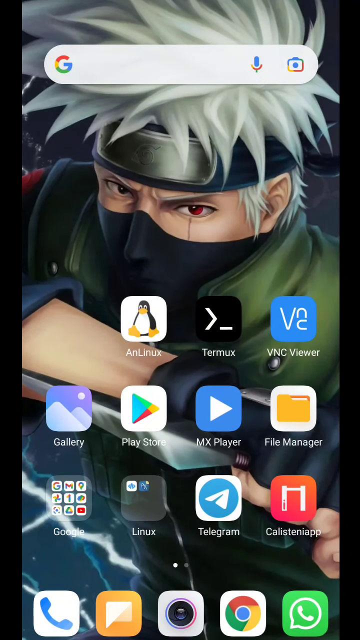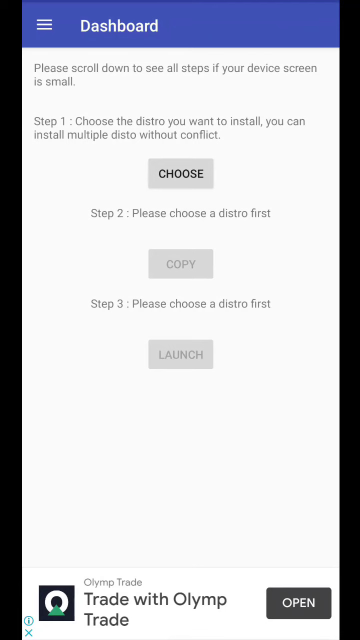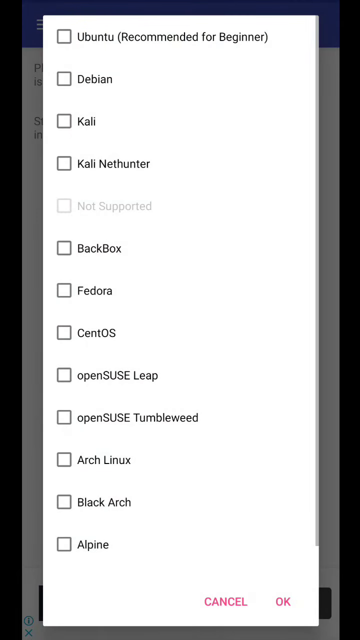Now we will open our first app, that is Linux. Then we will go to the dashboard, and then we will select a distro. There are multiple distros in this: Ubuntu, Debian, Kali NetHunter, BackBox, Fedora, CentOS, openSUSE, Arch Linux, BlackArch, Alpine.